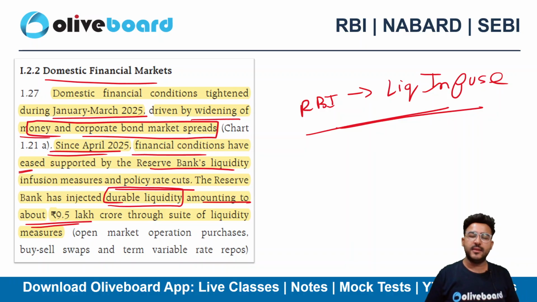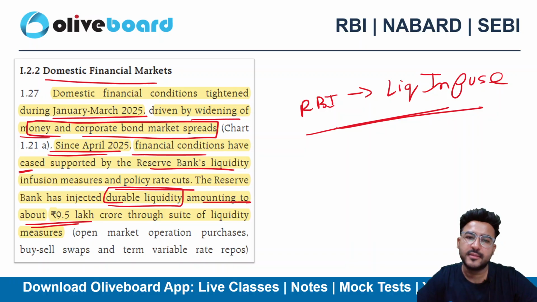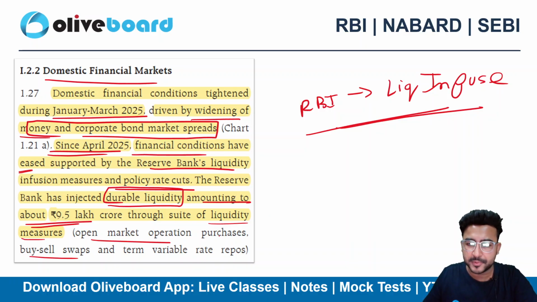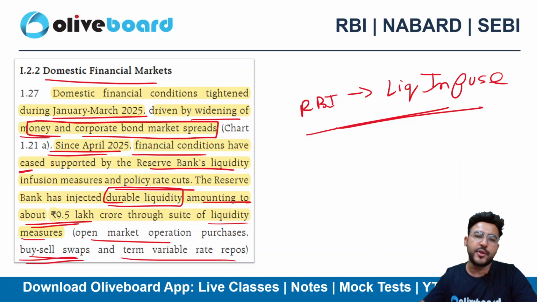A liquidity which will last for a longer period of time, right? There are two types of liquidity, durable and transient, that is, temporary liquidity. So RBI has injected durable liquidity amounting to 9.5 lakh crore through various measures like open market operations, buy sell swaps, right? These were long term buy sell swaps. That's why they have contributed towards the durable liquidity.